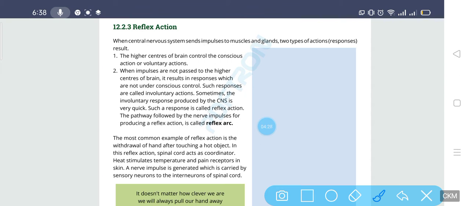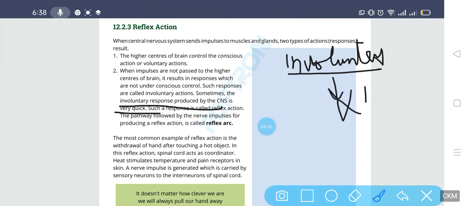Sometimes the involuntary actions produced by the CNS are very quick. Involuntary actions are those actions in which the brain is not involved.